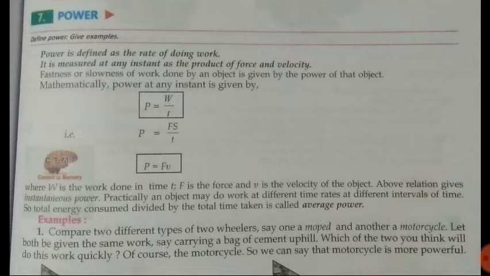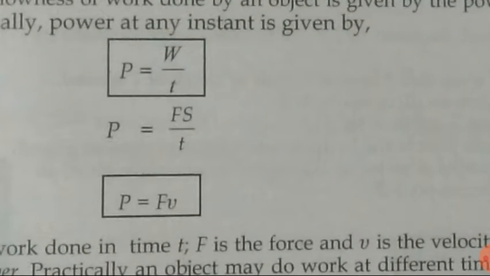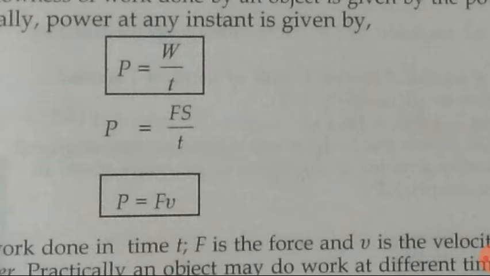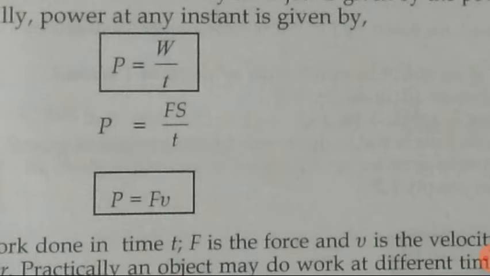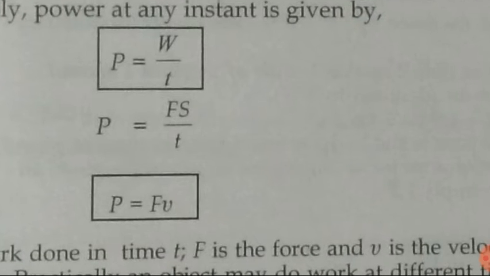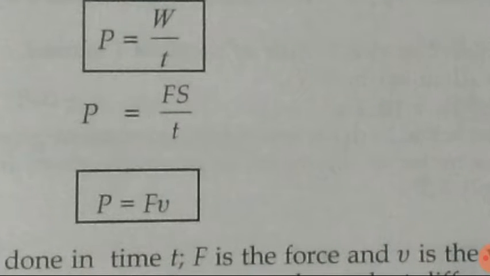So, mathematically, power at any instant is given by P equals W upon T, where W is work and T is the time interval for which that work has been completed. Now work W equals force into displacement. So when we put that value here, in place of W we put Fs. So P equals Fs upon T. Then s is displacement here and T is the time interval. And we know that displacement upon time is called velocity. So here you can see P equals F into V.